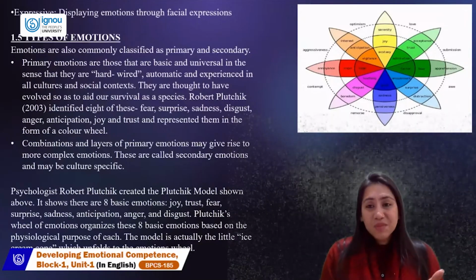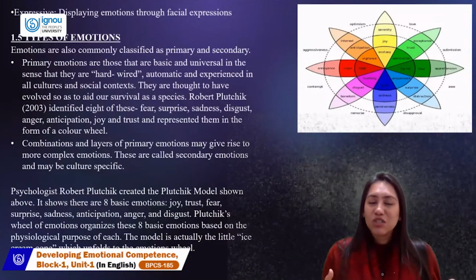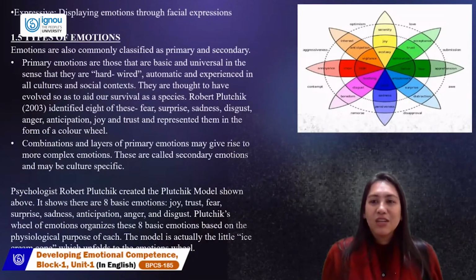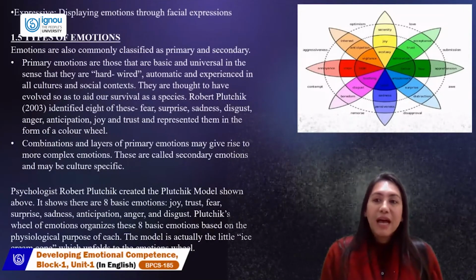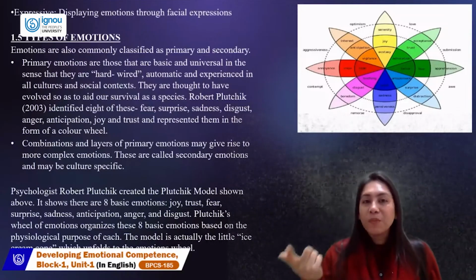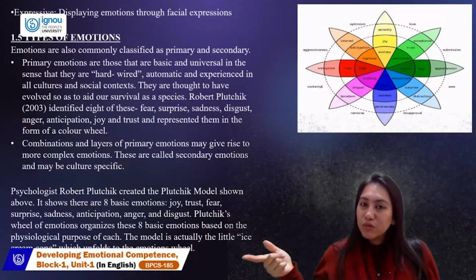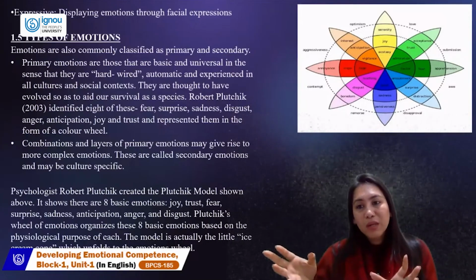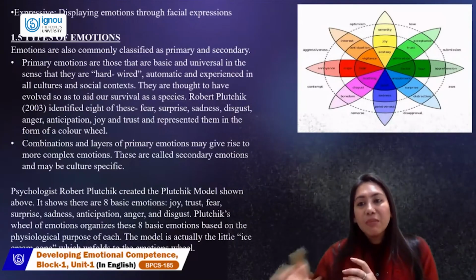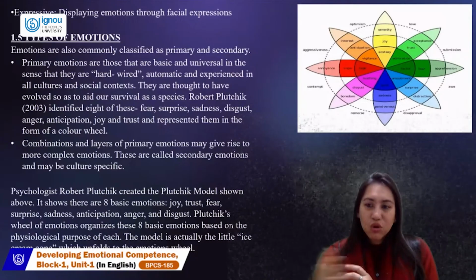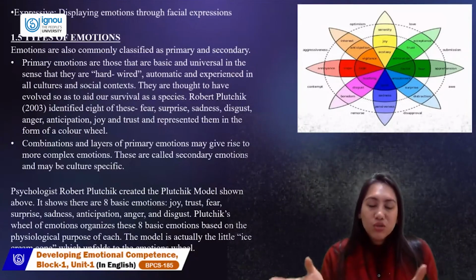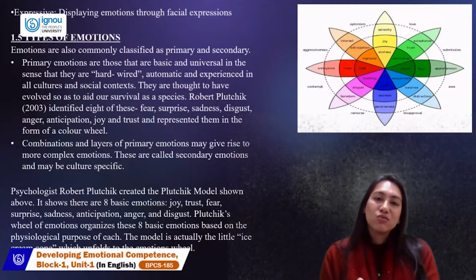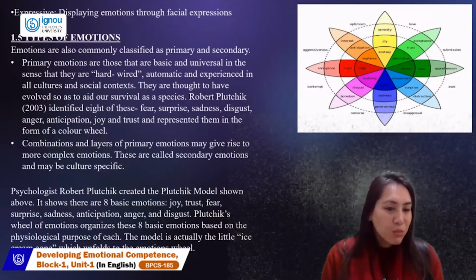And remember, anticipation and anger gives you aggression. It could be physical, it could be verbal. And then we have joy and anticipation, which is optimism. You're anticipating beautiful things, which is being optimistic in life. So this is how we combine the two and we come down to complex emotions. So according to Plutchik, the combination of these emotions actually leads to secondary emotions, which are far more complex.